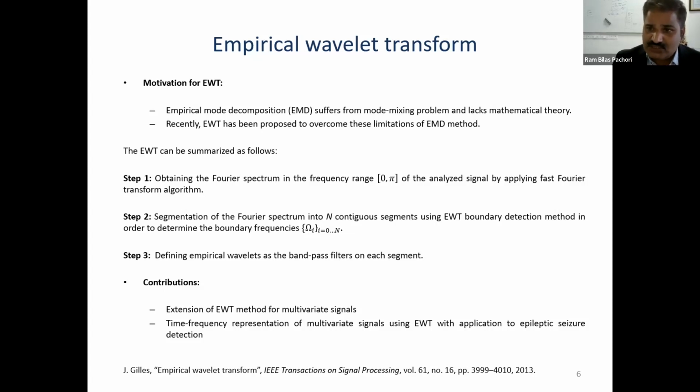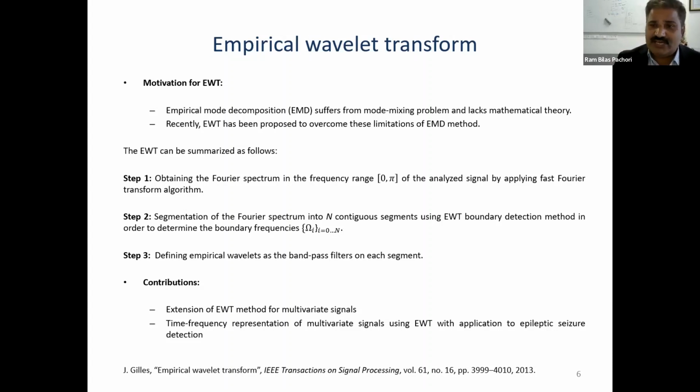It determines the Fourier spectrum of the signal. Then we perform the segmentation of the Fourier spectrum, and based on the different segments, we design the wavelets. Then based on the scaling function and wavelet functions, we separate the components. So this is just a brief overview of the EWT method.